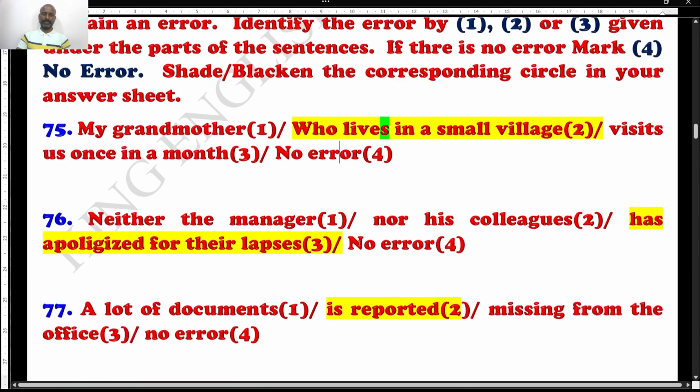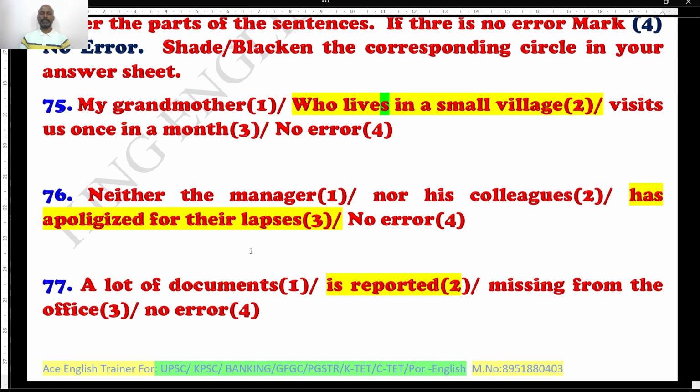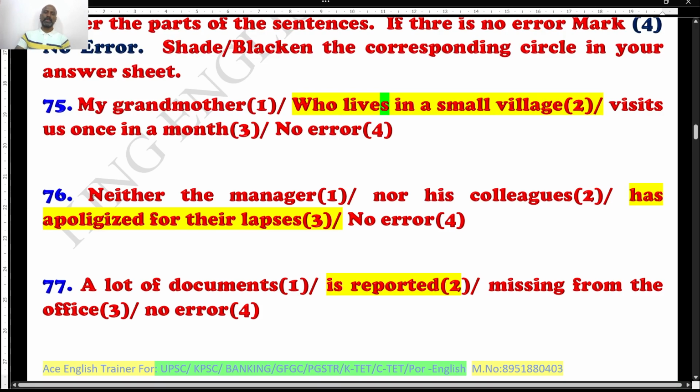That's the answer. Well, next question: neither the manager nor his colleagues has apologized for their lapses. I mean, there is a manager, and there are some colleagues. In this specific case, we don't know whether the manager had made the mistake or the colleagues had made the mistakes. The meaning of this sentence is neither the manager, I mean not the manager, nor his colleagues, I mean not even the colleagues, has apologized for this.